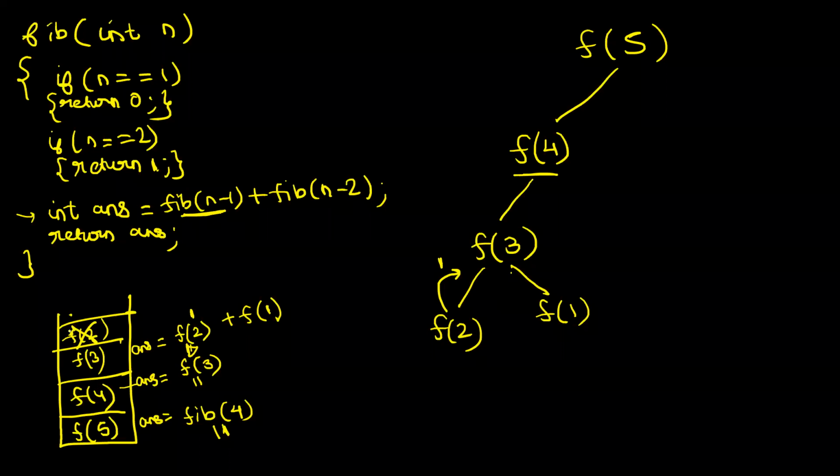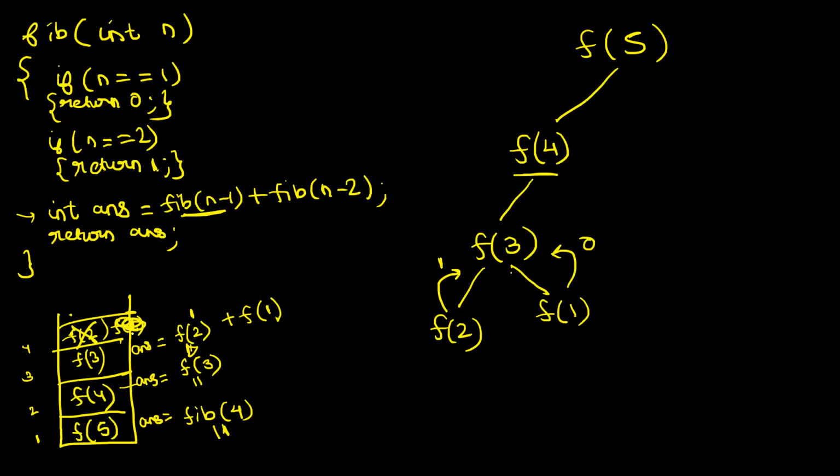The moment you call f of 1, I am putting numbering here, just for your more clarity. The moment you call f of 1, right? This space is empty. This space is empty, right? So the context for f of 1 is created, added in the stack. And now this context starts running. And this is a base case. So this will return 0 to the caller.